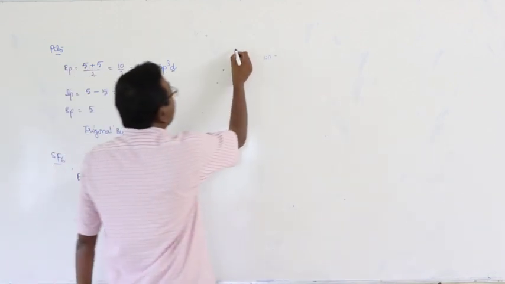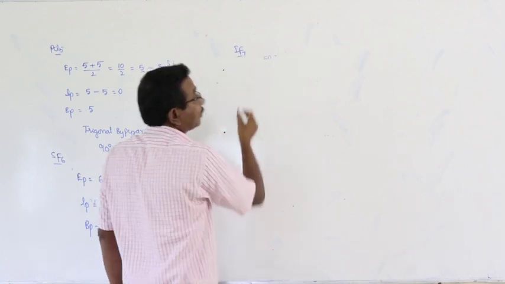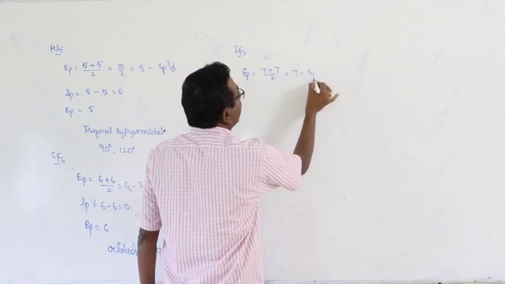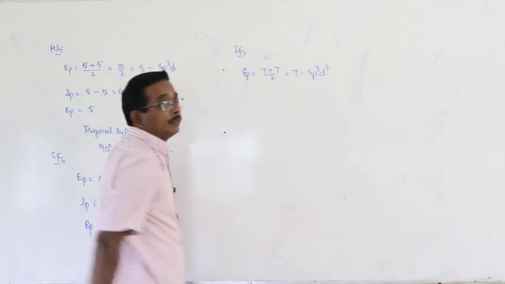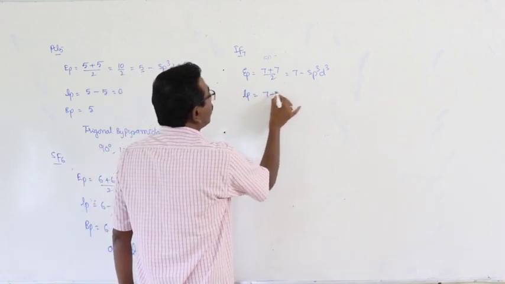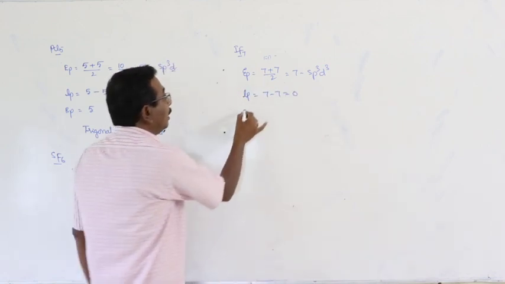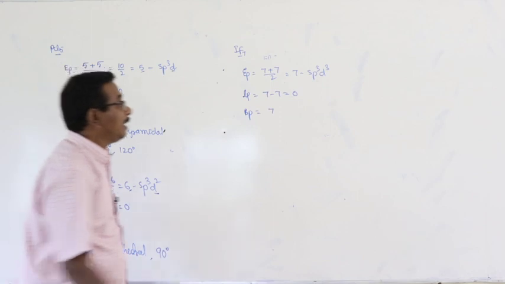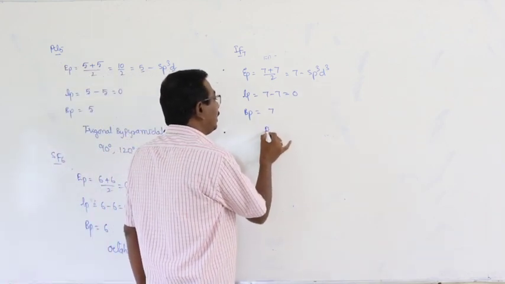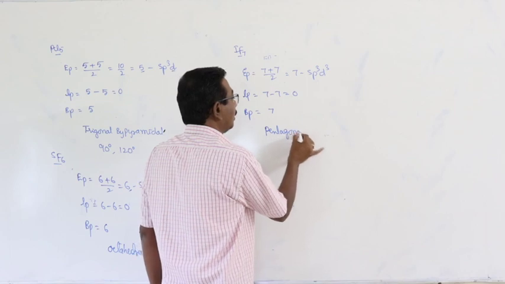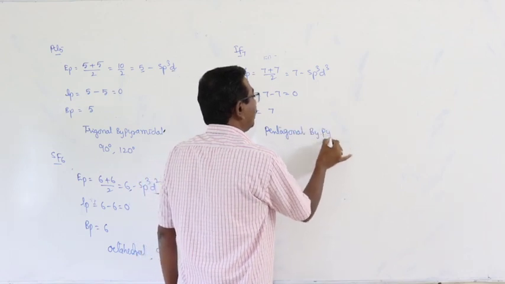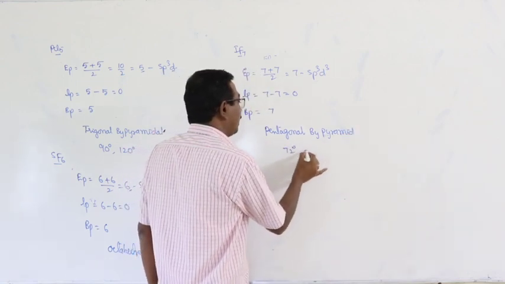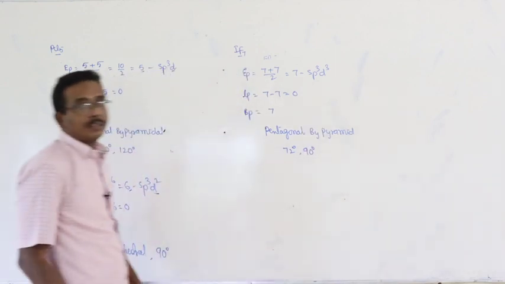And in the same way, IF7. Number of electron pairs is equal to (7 + 7)/2, is equal to 7, that is sp3d3. Number of lone pairs is equal to 7 minus 7, is equal to 0. Number of bond pairs is equal to 7. The shape of the molecule is symmetric, means here the shape of the molecule is pentagonal bipyramid, and the bond angles are 72 degrees and 90 degrees.